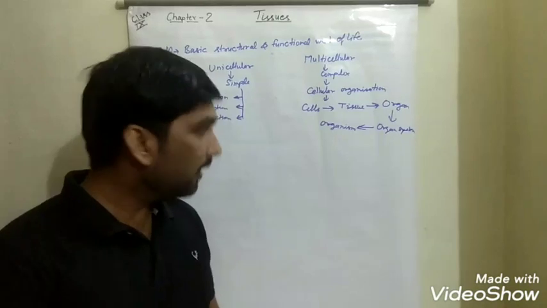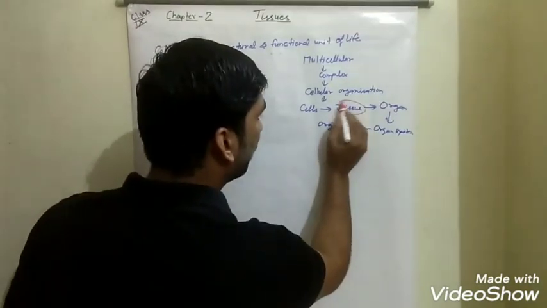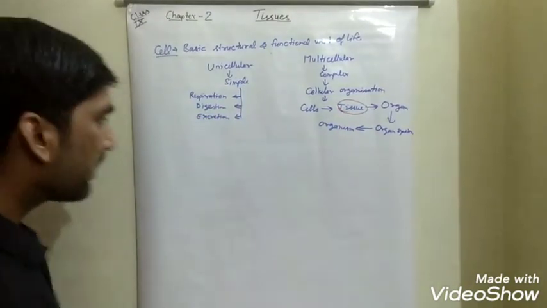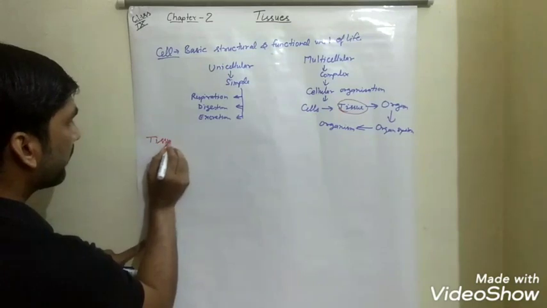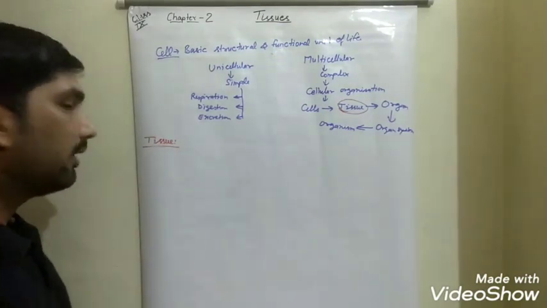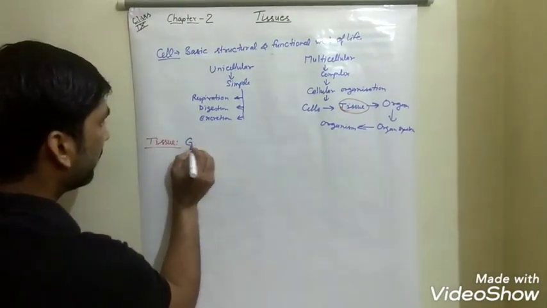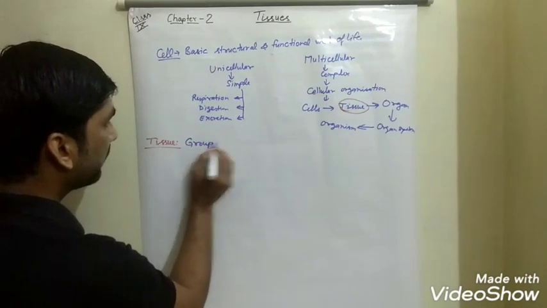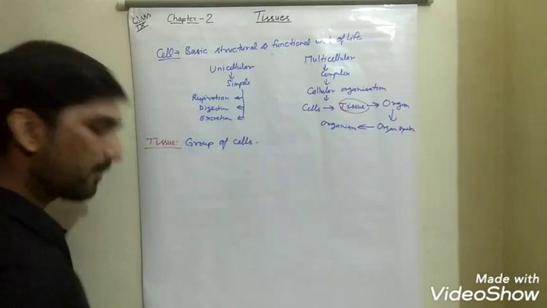So here we have our word tissue, which we are going to discuss. What do we mean by tissue? As you know from your previous knowledge, it is a group of cells.